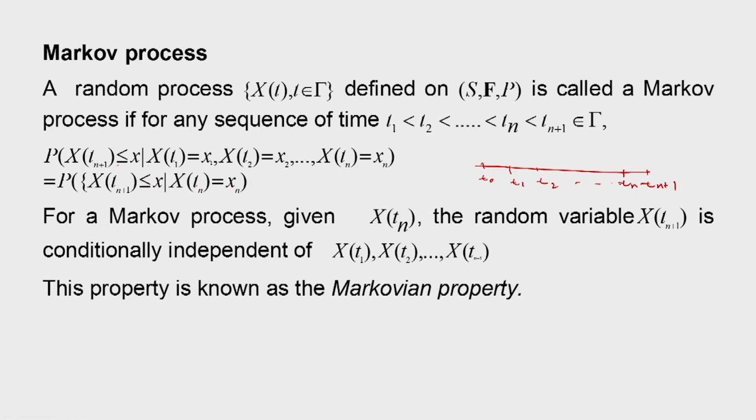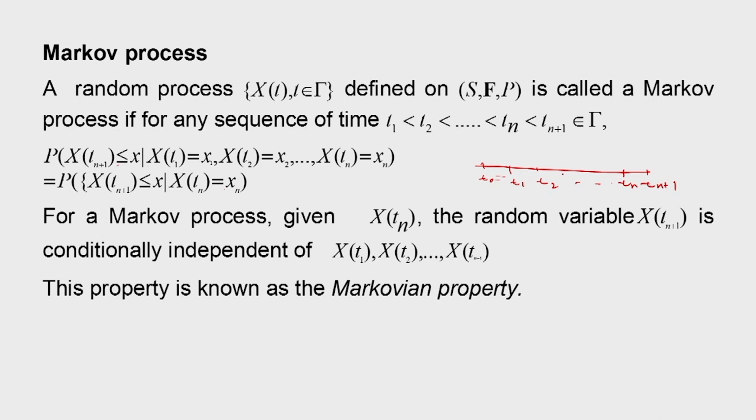we do not bother about the values before tn. So earlier values we do not consider, it is dependent only on what value X(tn) is taking. So if this conditional probability is equal to the probability of X(t_{n+1}) less than or equal to small x given that X(tn) = xn, then the process will be called a Markov process. So given all the previous values, this process depends only on the value at the immediate past.